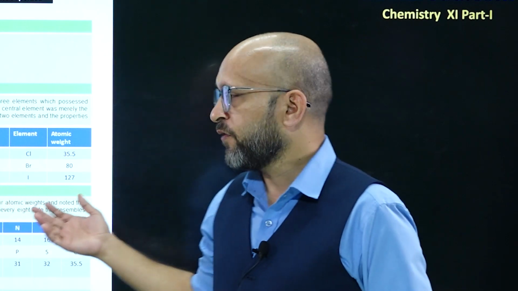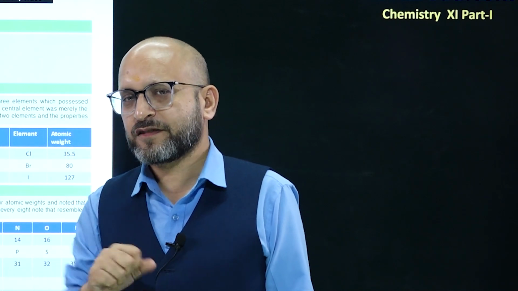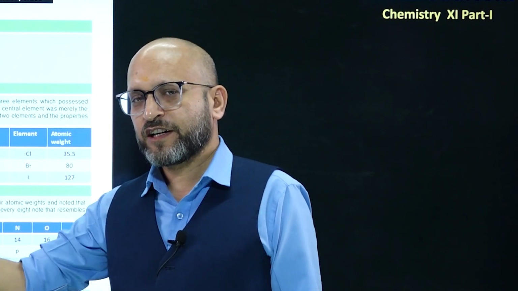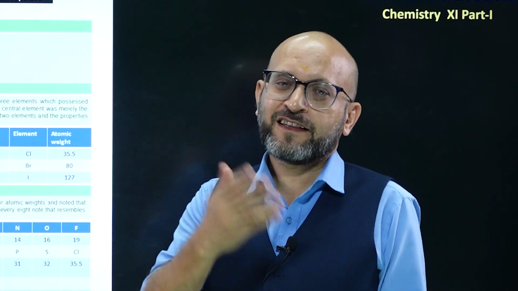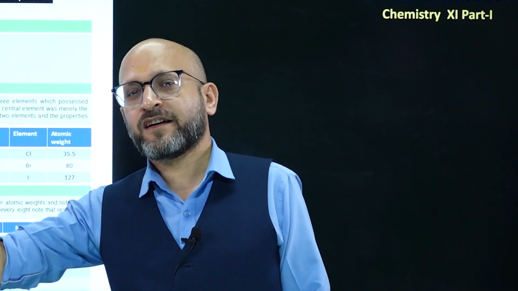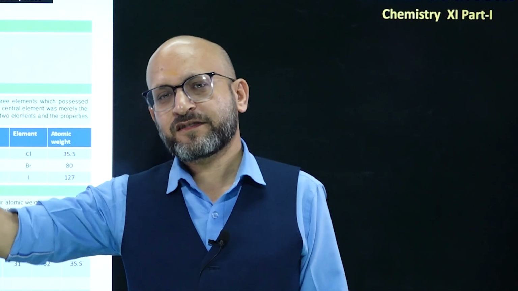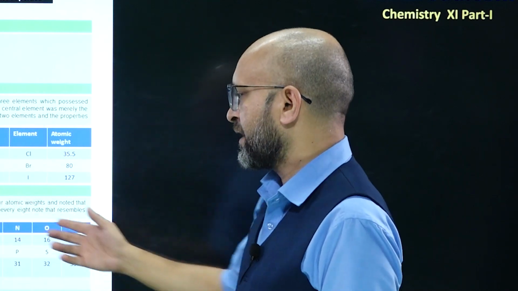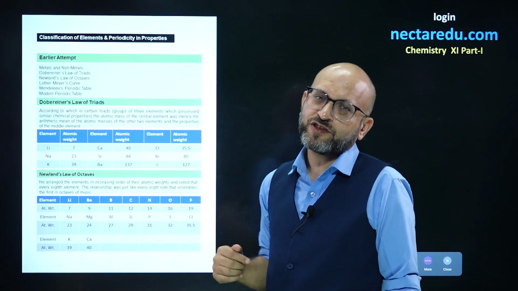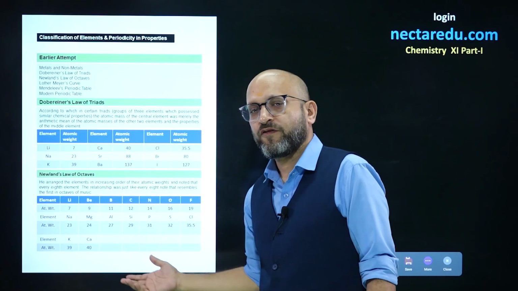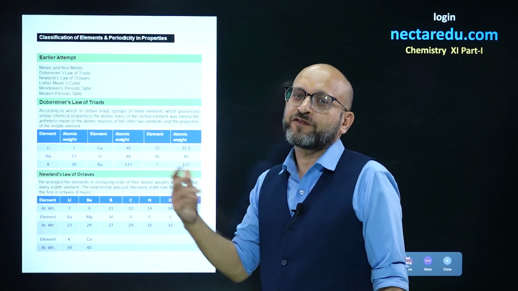So this was Newland's law of octaves, and he drew the similarity between the arrangement of elements and musical notes. As in Hindi, we have sa re ga ma pa dha ni sa. So after every seventh note, sa is repeating. Similarly, after every seven elements, the eighth element was the similar one. First and eighth were similar. So this was Newland's law of octaves, which again was not as successful as we expected.